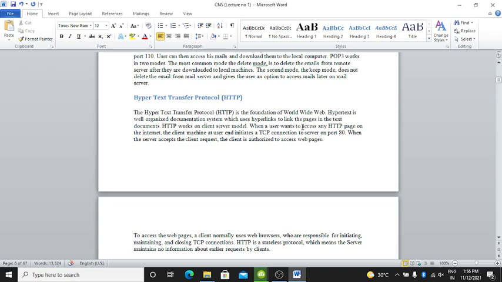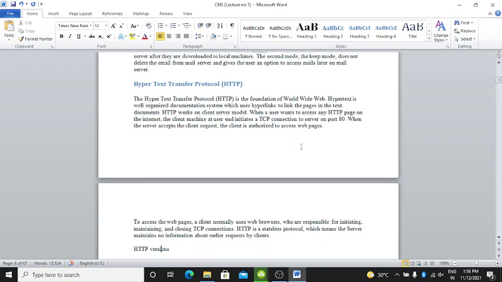When a user wants to access any HTTP page on the internet, the client machine initiates a TCP connection to the server on port 80. When the server accepts the client request, the client is authorized to access web pages.